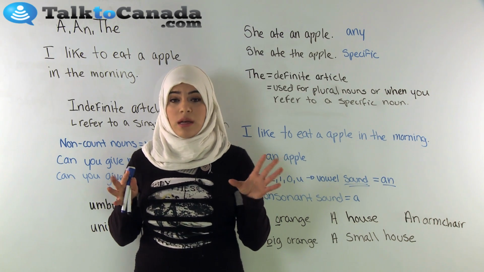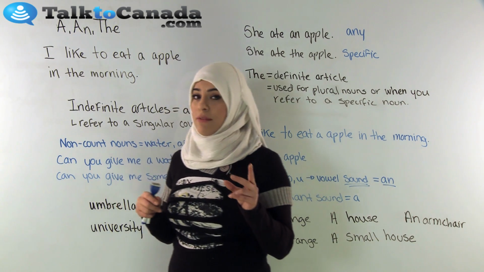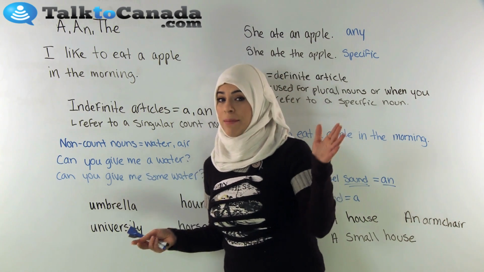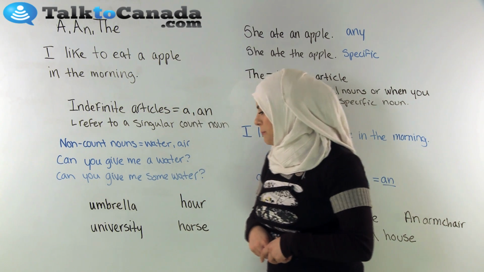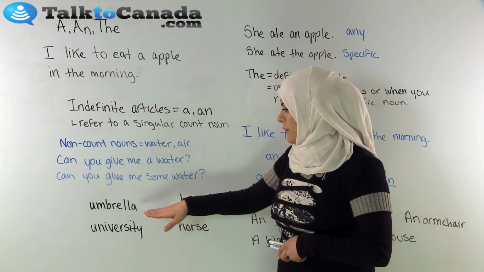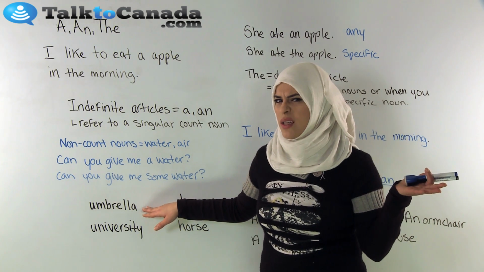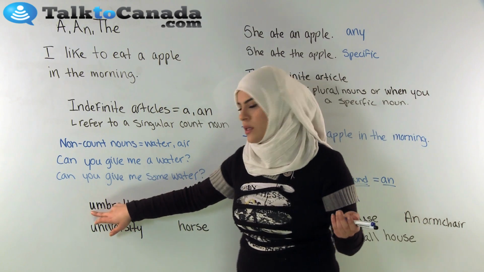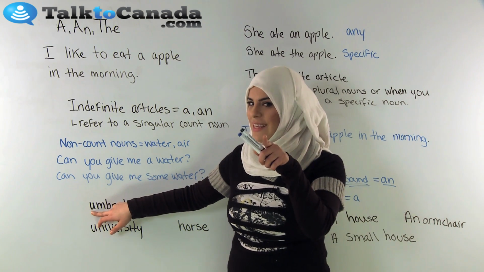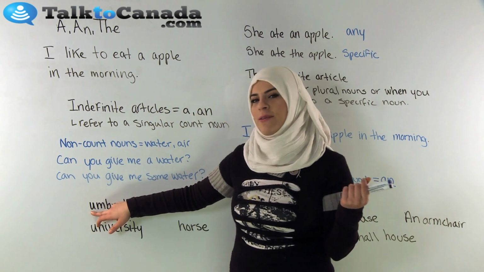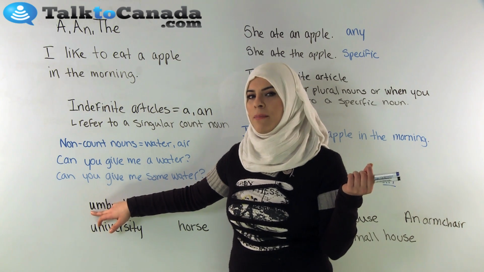So there are some words that can be a little bit confusing. I'll give you a few examples to help you out. So let's look here at umbrella. What does umbrella start with? Well, it starts with a U. I know that you can see that. But the sound it makes is uh, umbrella.